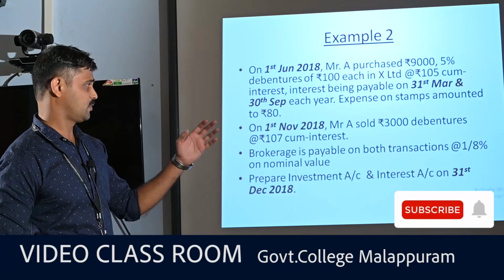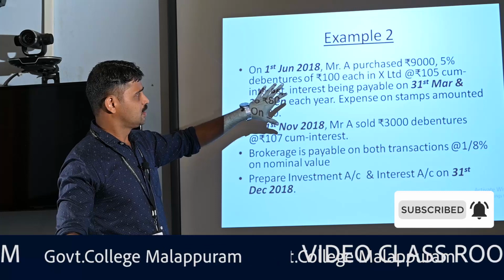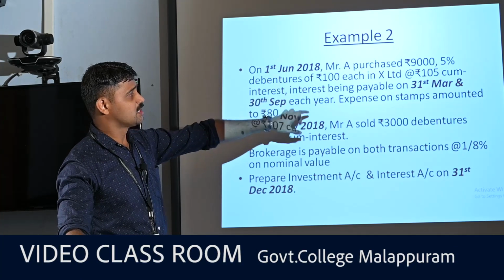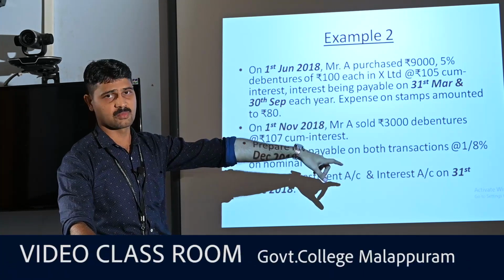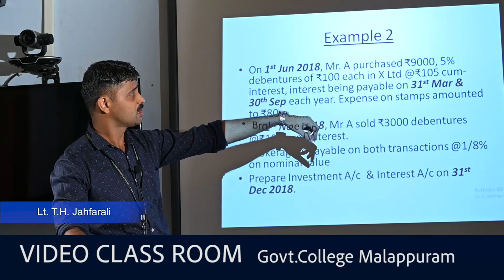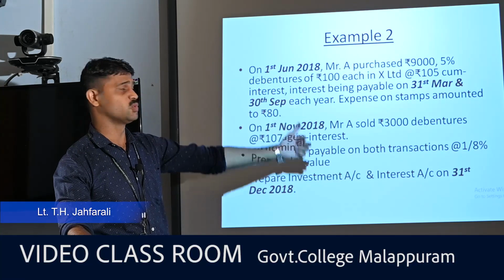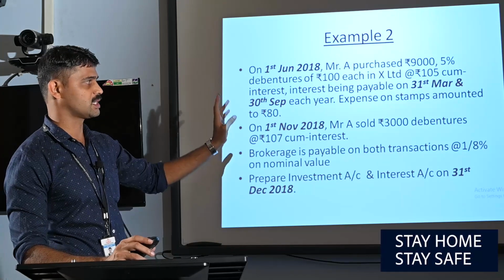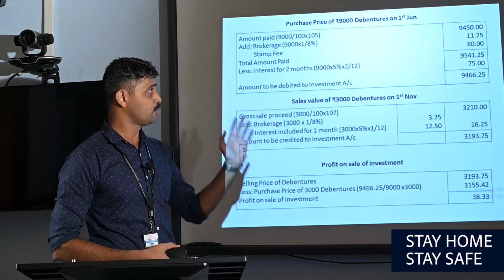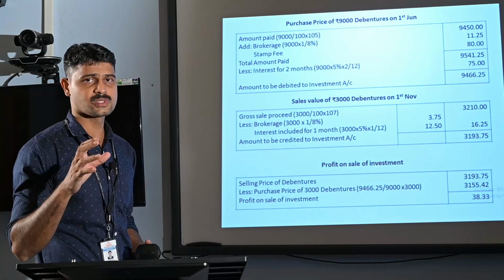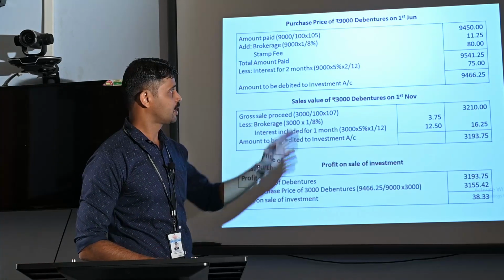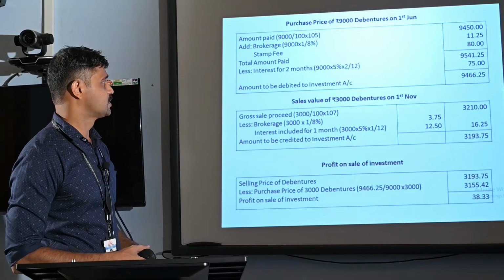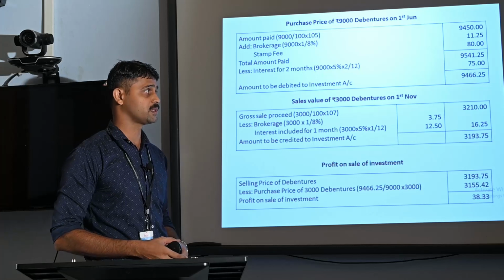Here 2-month interest accrued for the investment. So in this example, we can see that the debentures have been purchased on 1st June 2018. Lastly, the interest was paid by the company on 31st March. So after 31st March up to 1st June, there are 2 months, a full month of April and May. So we are computing interest for 2 months. Rupees 9,000 is the face value of debentures purchased. 9,000 into 5% for 2 months, 2 by 12, that is rupees 75. So amount to be debited to the investment account is rupees